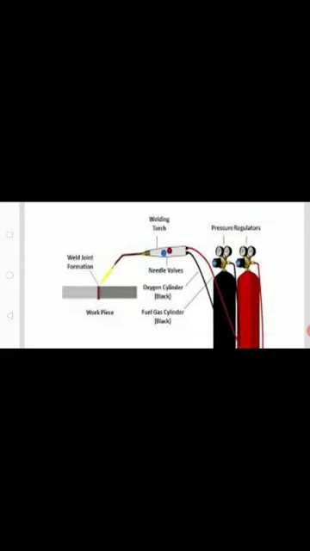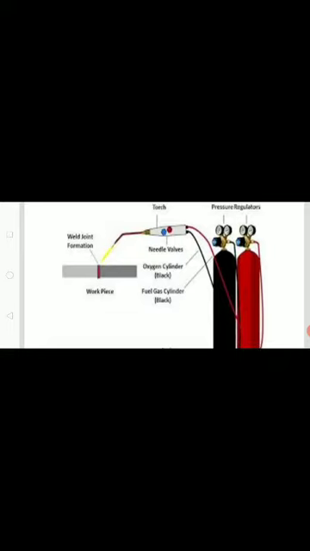Coming to the equipment of the gas welding process, if you look at the picture, it is clearly mentioned here. Those are the gas cylinders. There are two cylinders: one is the oxygen cylinder and the other is the acetylene cylinder. The oxygen cylinder is normally marked black, and the acetylene cylinder is red, and the respective hoses are also the same in color.